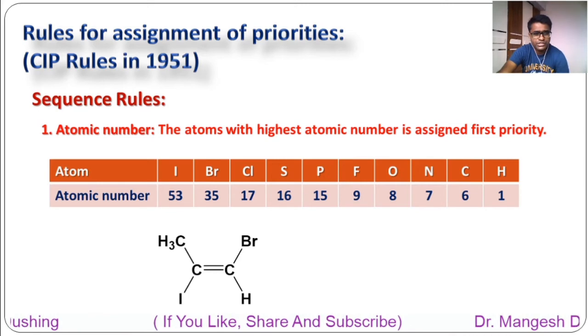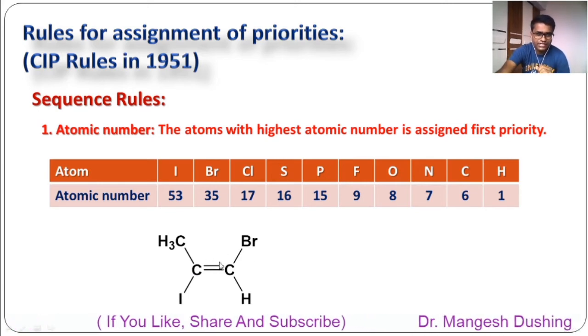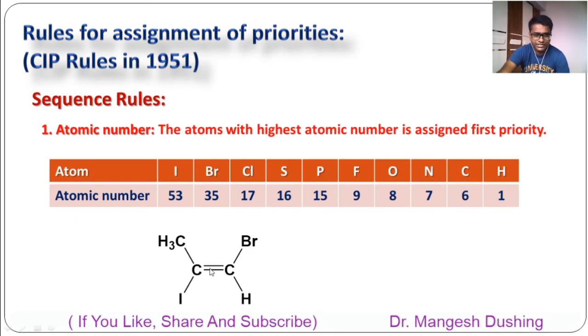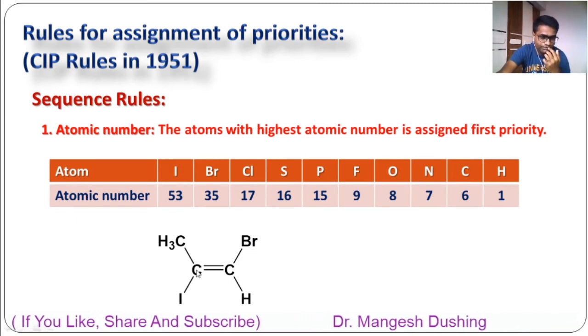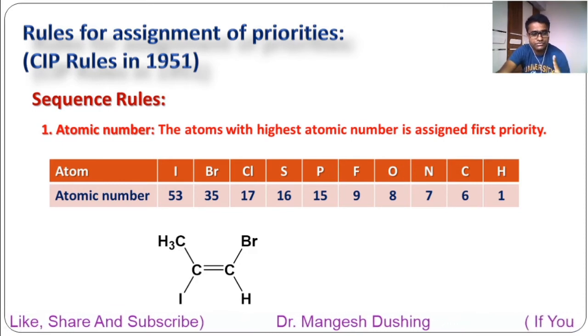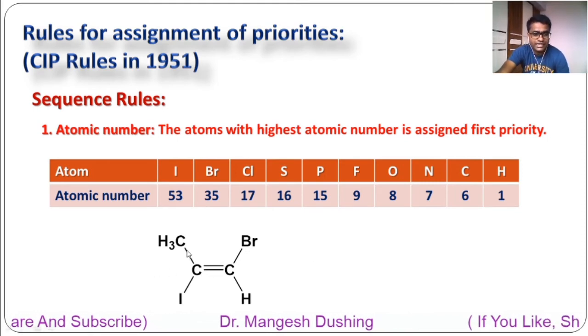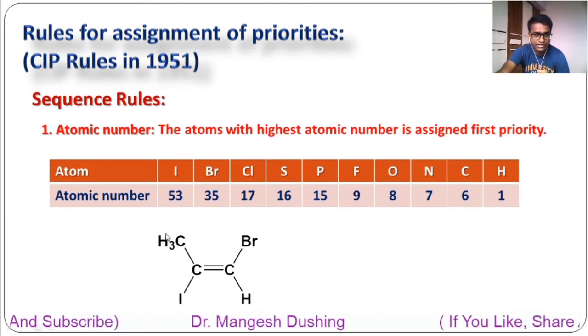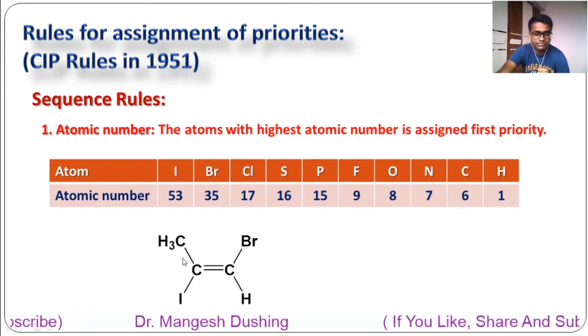Always remember, most students give priority 1 and 2 to both carbons. No, for each carbon you have to give the priority, that is a must. So remember, now this is the carbon. First, see the directly attached atom. The first directly attached atom is carbon, even in this CH3 group, because there is a carbon-carbon bond, not a carbon-hydrogen bond.